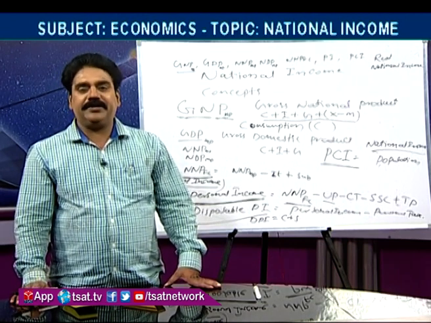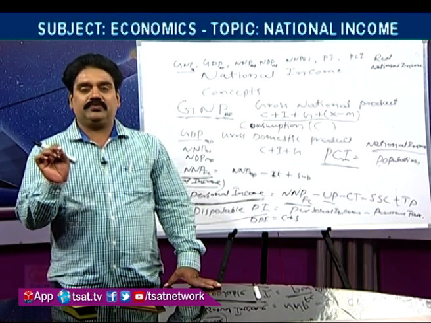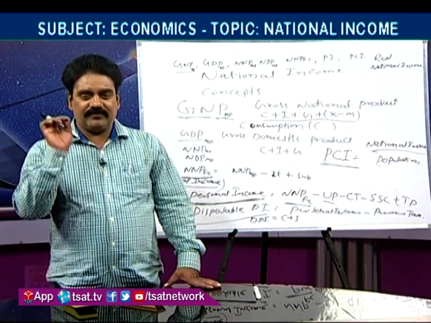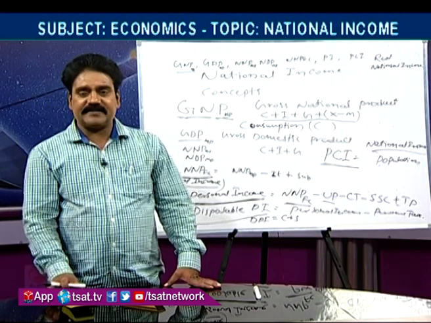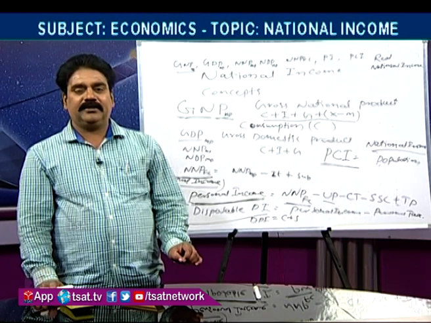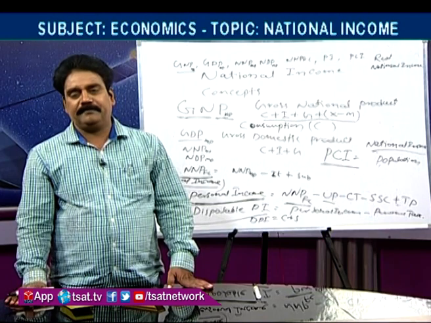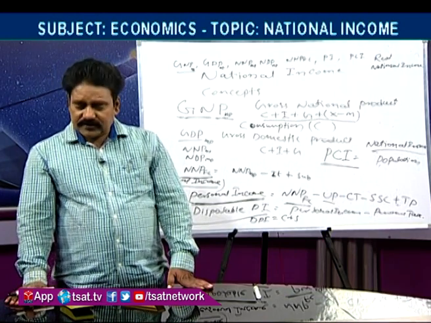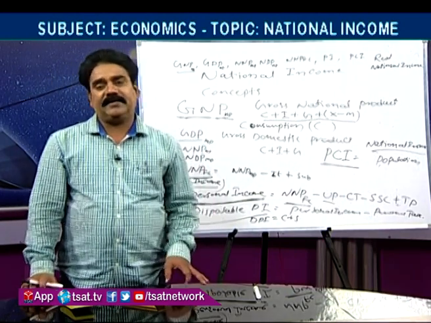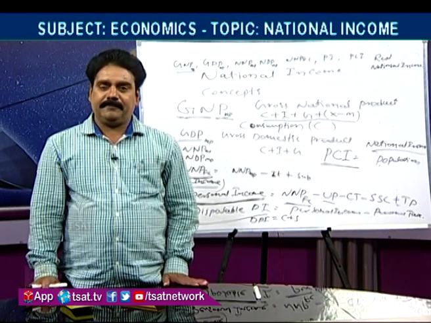To avoid that problem, the value of the final good should be taken. Why are we stressing the final? Because the final consumption of wheat is in the form of chapati, so we have to take the value of chapati only. Sometimes we use wheat as seed, that is the final consumption, so we have to take that.